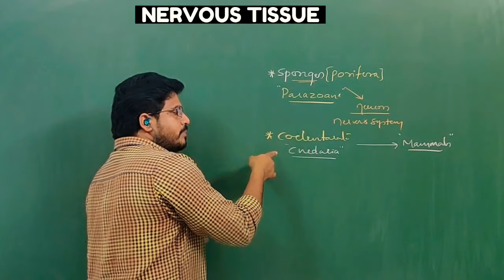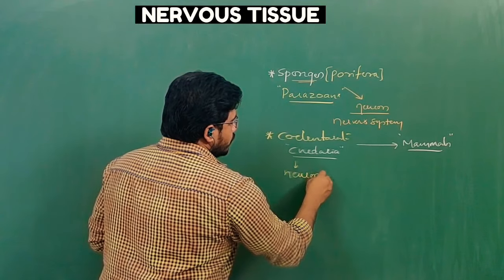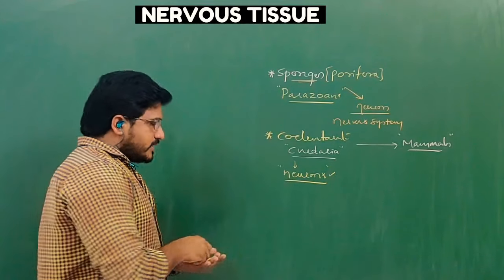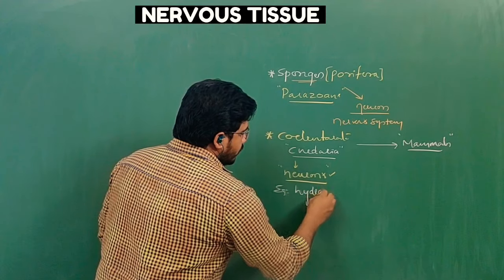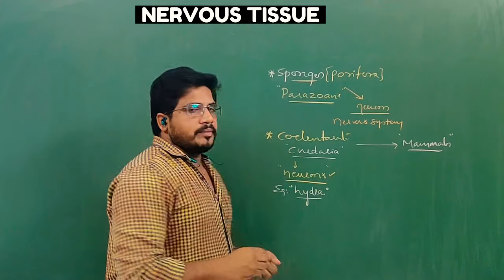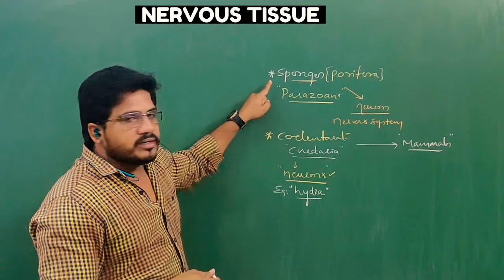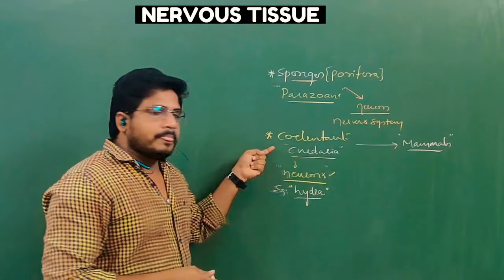The first phylum where neurons exist is Coelenterata. Neurons are first found in a phylum called Coelenterata, for example hydra. You might have observed this diagram in your previous classes. So the nervous system is absent in Porifera, but neurons are found for the first time in Coelenterata.